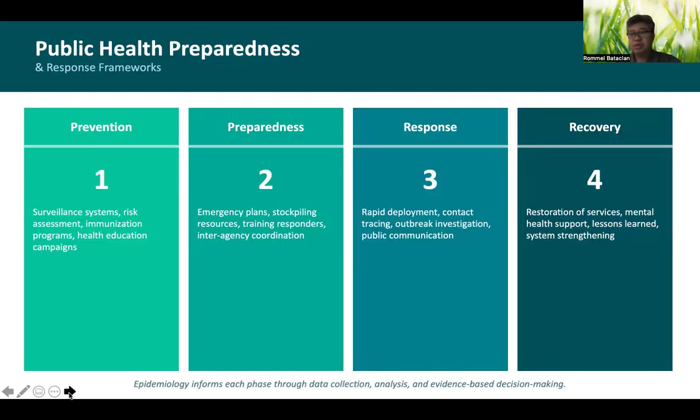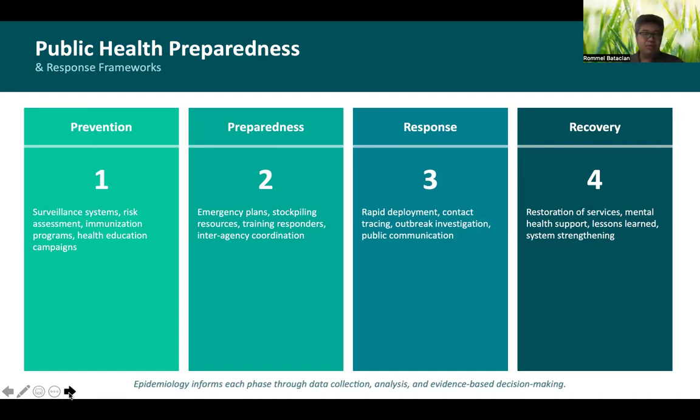So, which means the data informs the action. Now let's go to the second part, which is how epidemiologic data affects public health preparedness. We are familiar with the four phases of emergency response, as shown here, no? The first one is prevention, which would include surveillance systems, risk assessments, immunization programs, and health education.